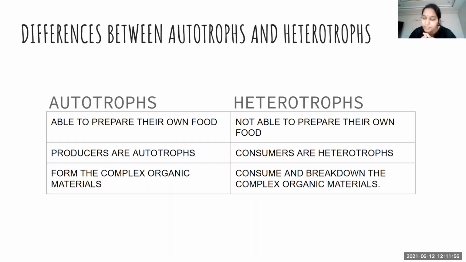This is the difference between autotrophs and heterotrophs. For example, animals and human beings are heterotrophs. Animals depend on either other animals or plants, whereas humans depend on plants or animals.